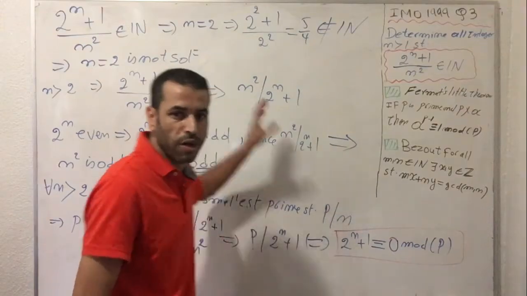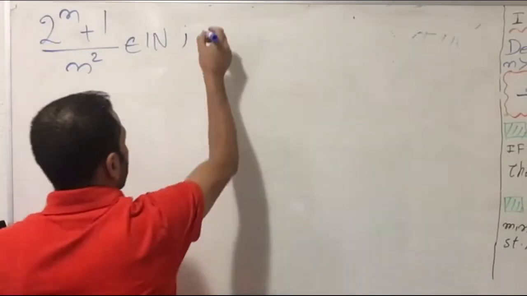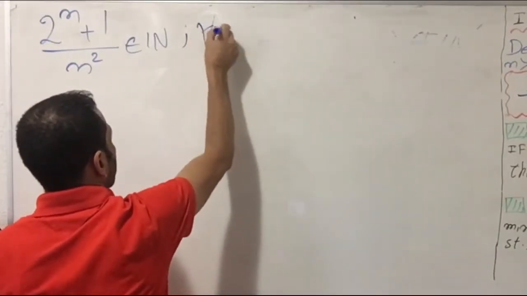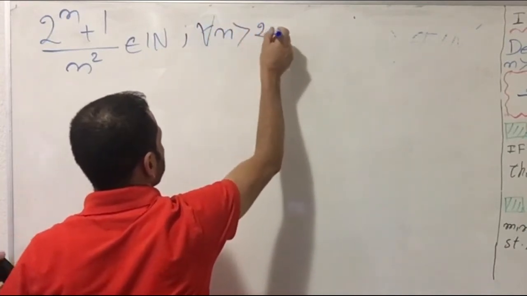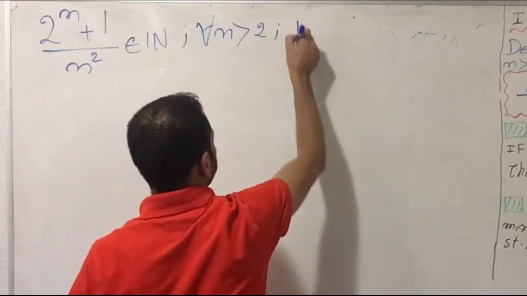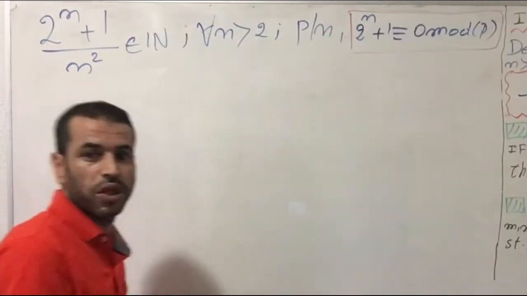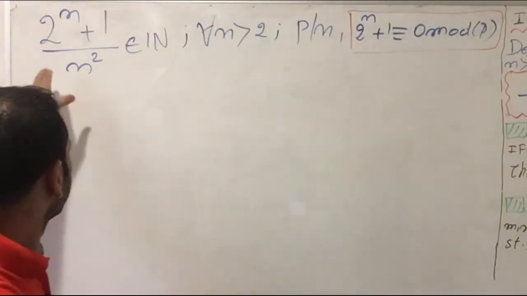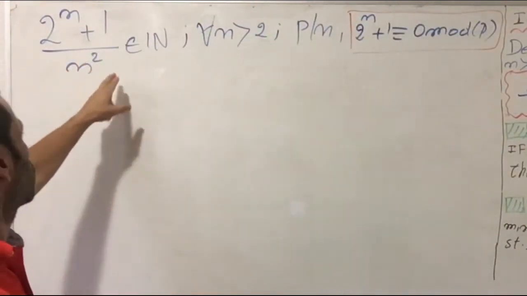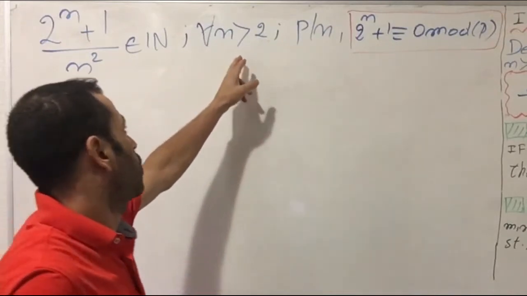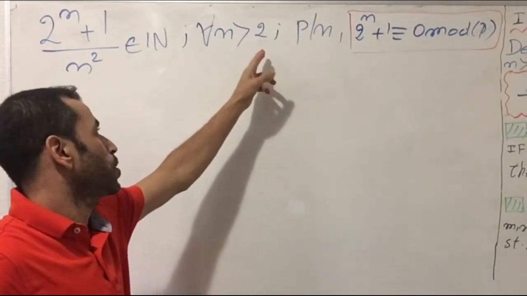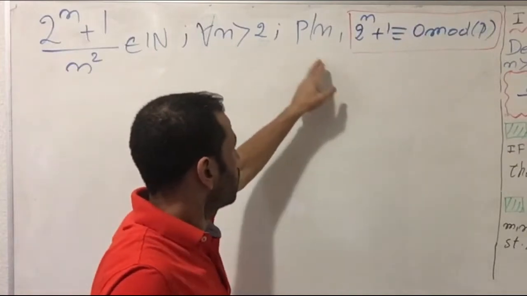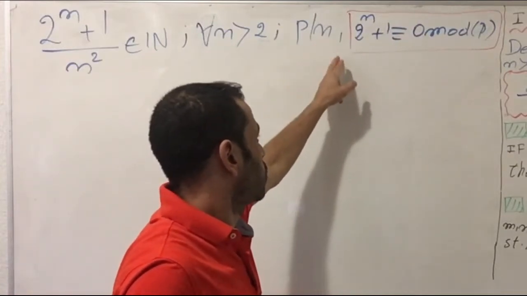Let's bring this one to the top and continue. For all n greater than 2, we also have p divides n, with p a prime number and n an integer.